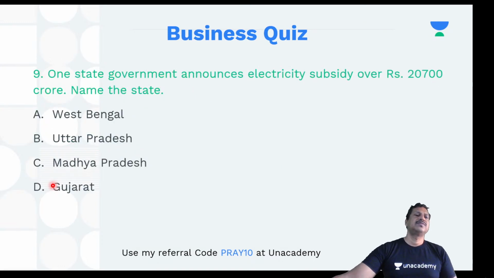So here you go, the next question. One state government announces an electricity subsidy of over rupees 20,700 crore. Name the state. Recently, the chief minister of the state has announced that there will be an electricity subsidy of over rupees 20,700 crore. What is the name of the state? West Bengal, Uttar Pradesh, Madhya Pradesh, and Gujarat. You can write the answer in the chat box.